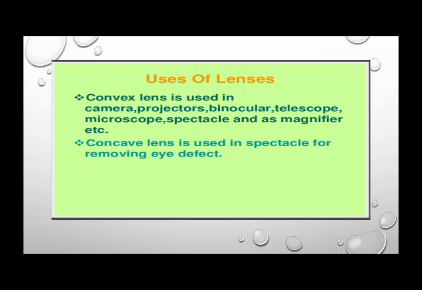And when we talk about concave lens, what is the use of concave lens? Concave lens is used in spectacles for removing eye defects, meaning the eyeglasses which we wear for weak eyesight. We wear these concave lenses, right?